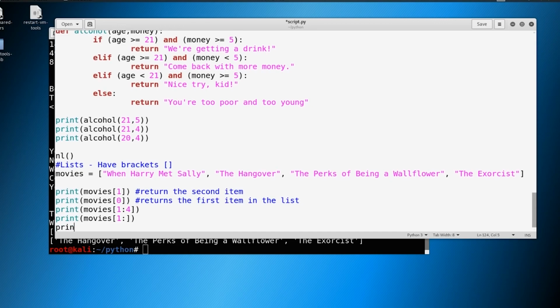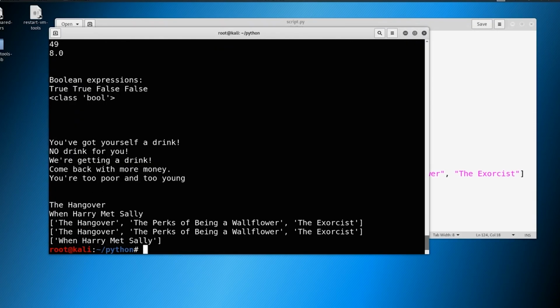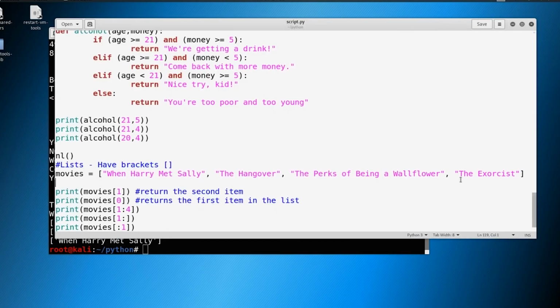So let's try another thing. What if we said something like movies, and we did this one in reverse? We just did something like this. And we did save. Let's print it out. What do you think is going to happen? It's going to print When Harry Met Sally, because it's going to stop at the 1. We never get to 1 here. Again, similar situation when we have this set to 3. We never get to 1, we stop at 1. So we're going to grab everything before 1, which is just When Harry Met Sally.